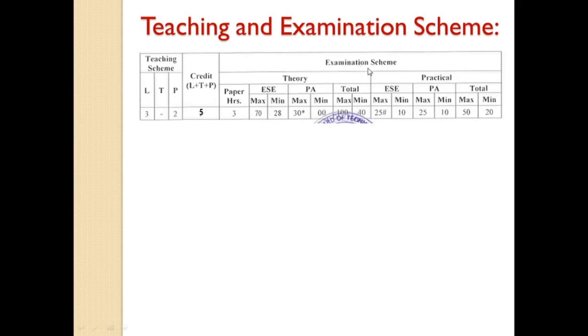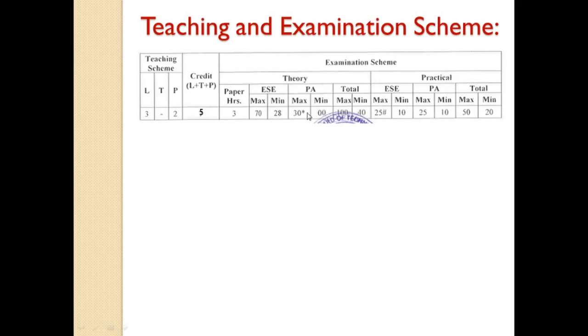In the examination scheme, it is divided into theory and practicals. Theory is again divided into end semester exam and progressive assessment, that is PA. In the end semester exam, MSBT takes a 70 marks paper, having the duration of 3 hours, from which you have to score minimum 28 marks. In progressive assessment, 30 marks are allotted for micro project plus class test 1 and class test 2 average marks.